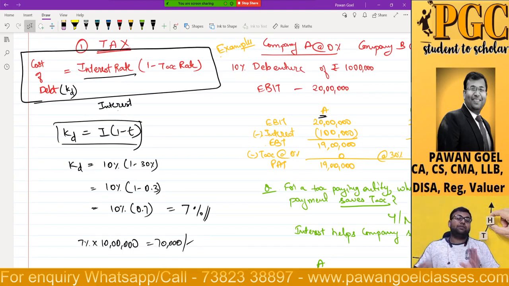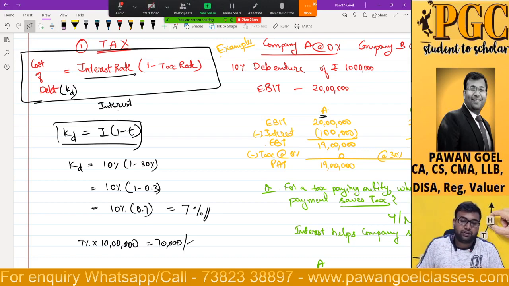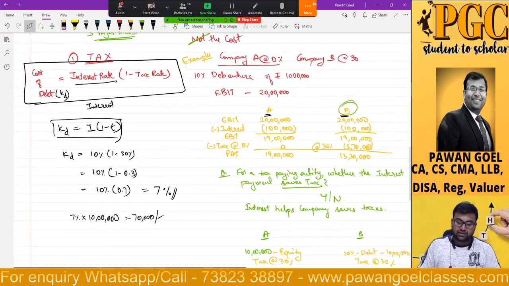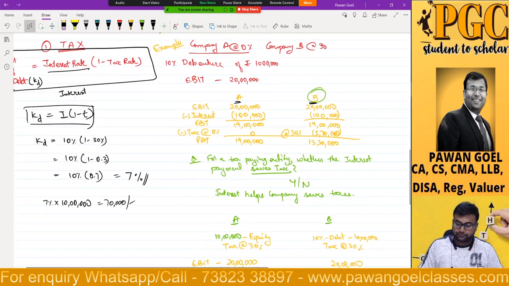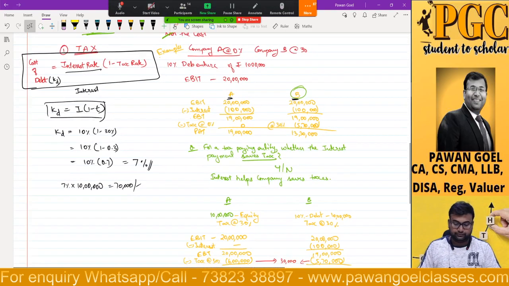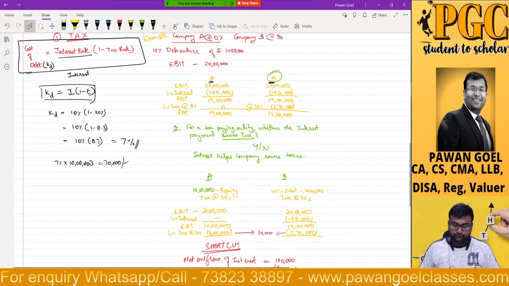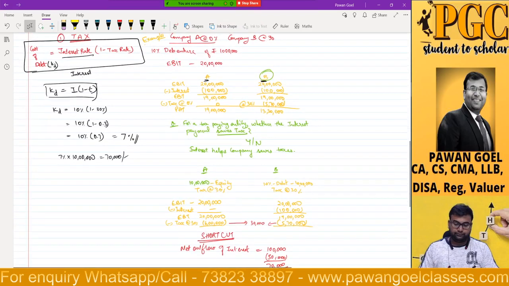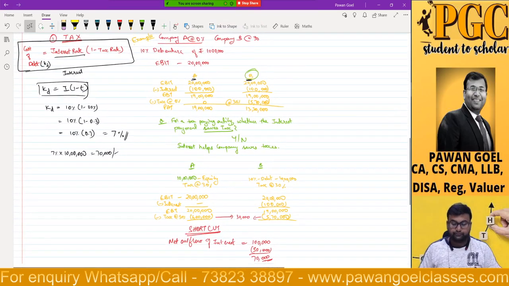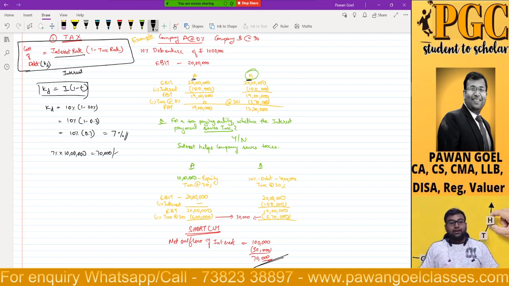Have we understood this first adjustment of tax? If yes, make a note and then we'll move on. Kindly make a note quickly, then we'll move on.